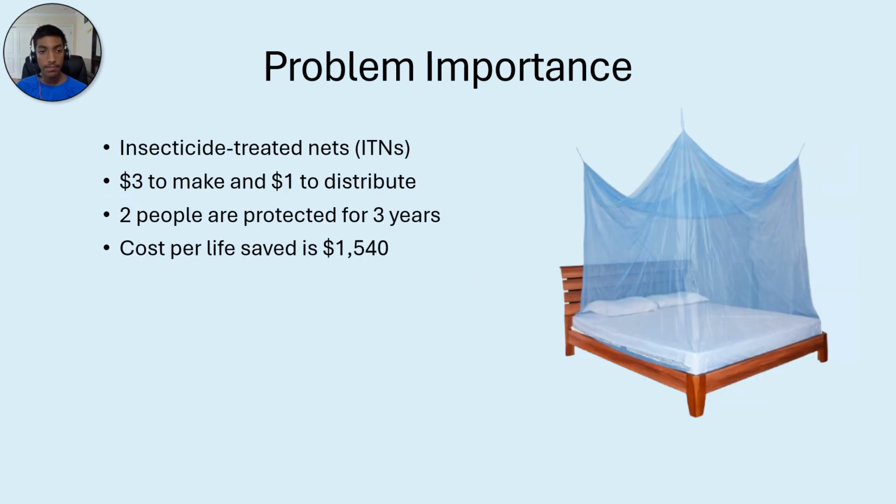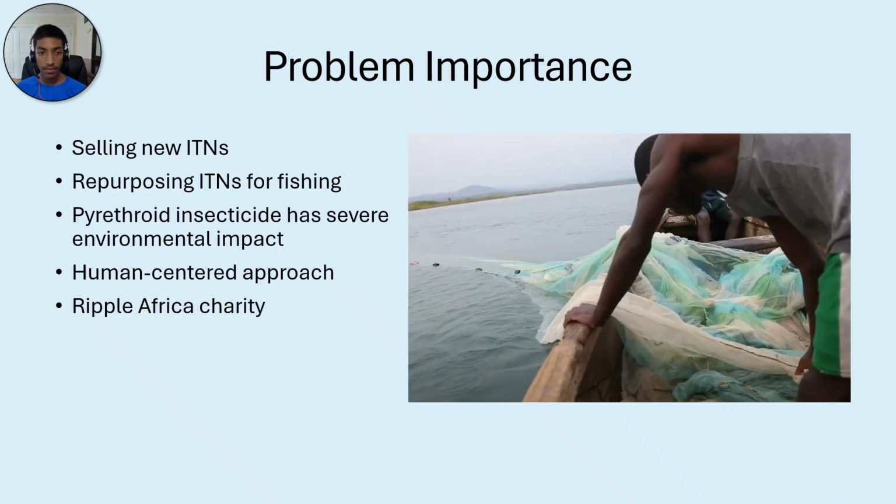Insecticide-treated nets are bed nets coated with insecticide that serve as both a physical and chemical barrier against mosquitoes while people sleep. Each ITN provides protection for 3 years with a cost per life saved of just over $1,500. In some communities, ITNs are repurposed for fishing to feed families facing food insecurity. However, pyrethroids leach into the water, harming all aquatic life.